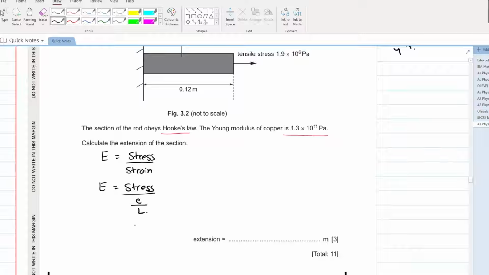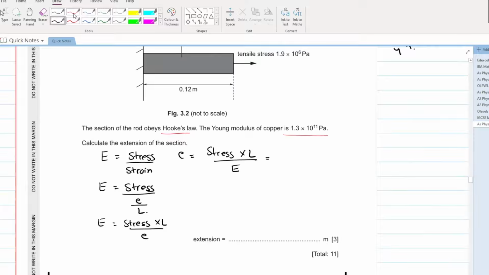Extension over the total length. Now, can you rearrange this? Young's modulus is equal to stress into length over extension. Can you make extension the subject here? Yes, extension is equal to stress into length over the Young's modulus.